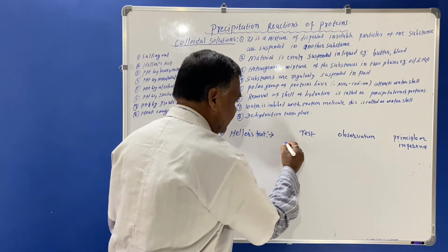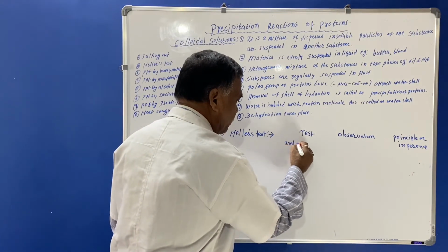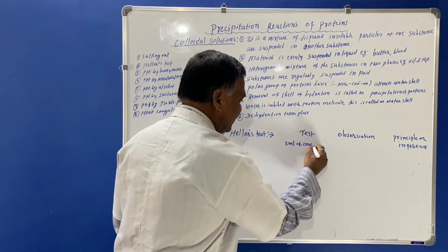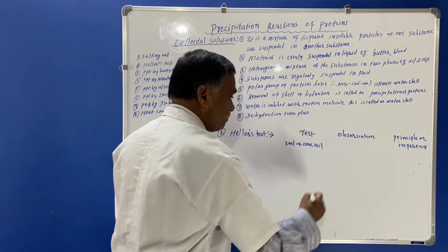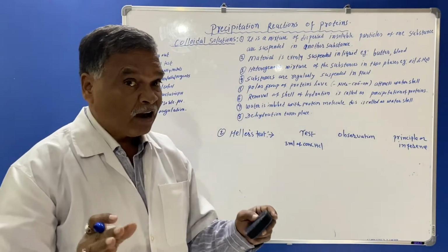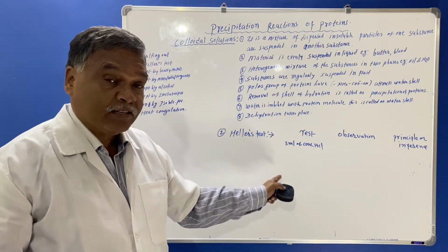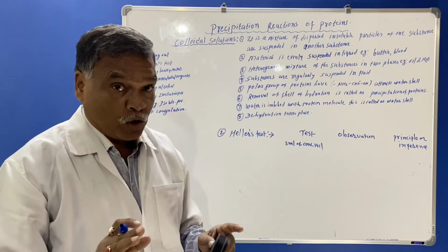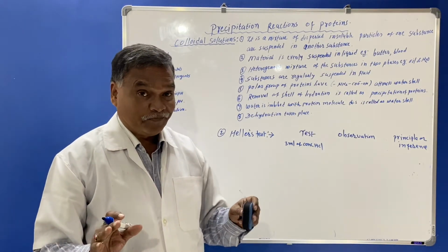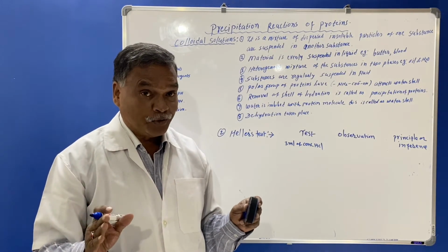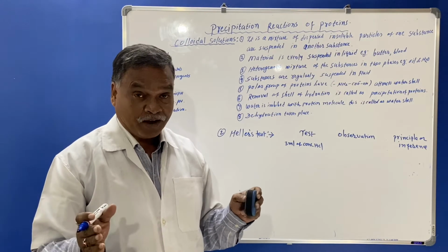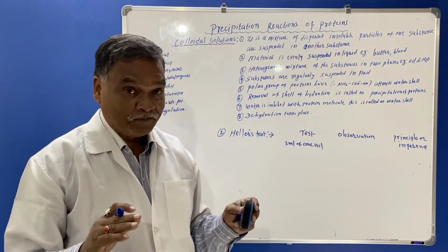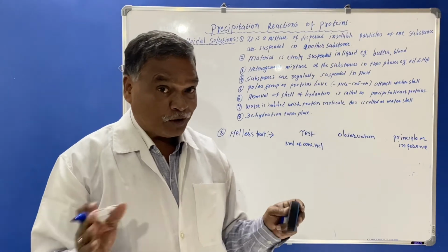We are taking 3 ml of concentrated HCl. See, it is a very hazardous test. At this moment you have to take the precaution not to play with the concentrated acids. I already told you in the beginning, a number of hazardous chemicals are present in the laboratory. We should not play with that.